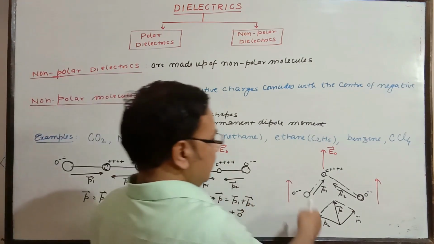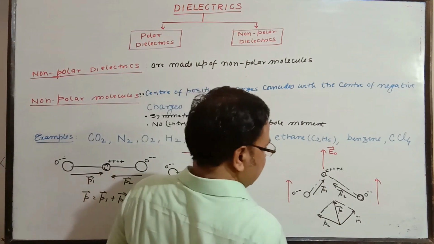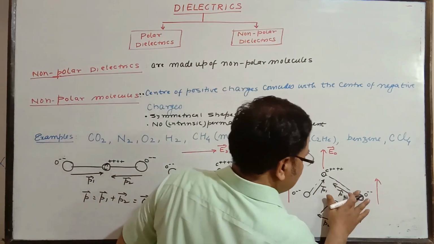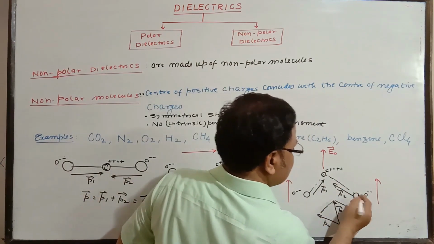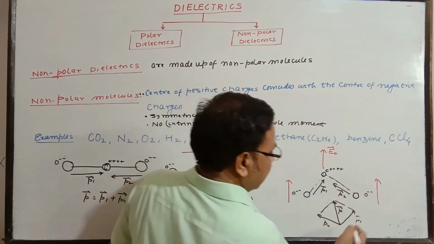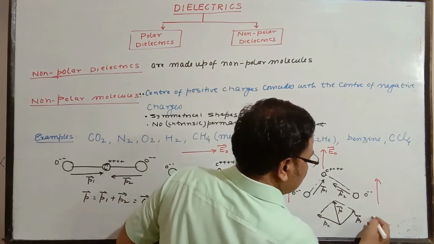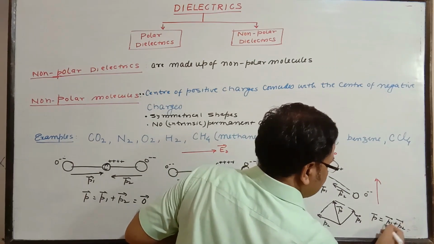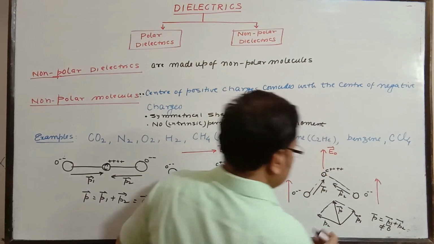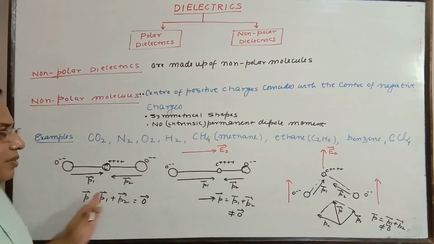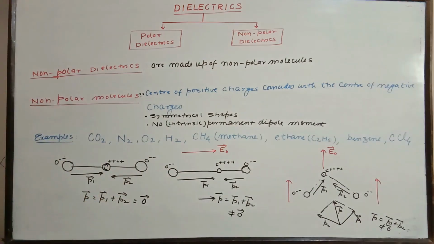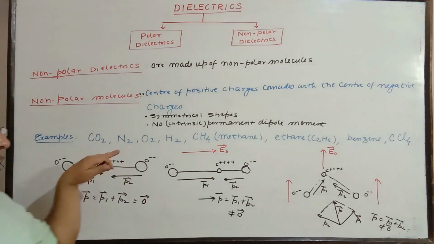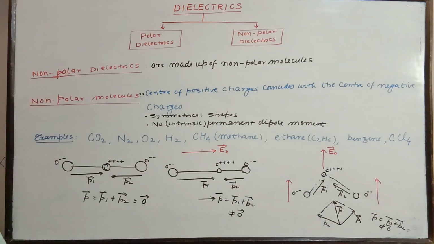Here also the same, in this direction a net dipole moment is generated. So here you can see, the size should be the same, no difference at all. So these two are alike. So this is P1 plus P2. Here also you can write P is equal to P1 plus P2, and this is not equal to 0. But in the very beginning it was 0. When the field is applied, the dipole moment will have some appreciable value, and the direction is the same as the applied electric field.